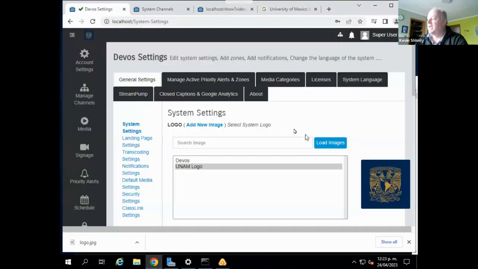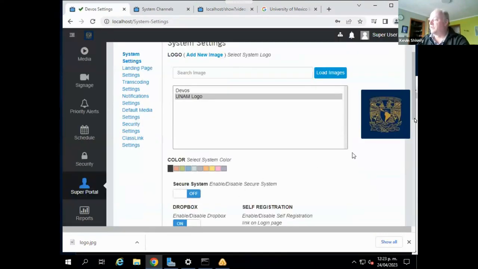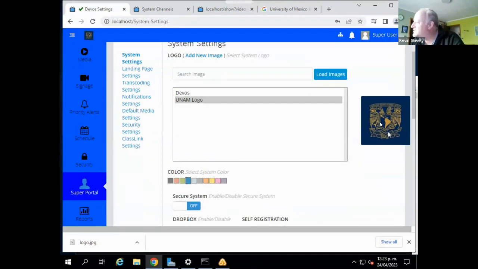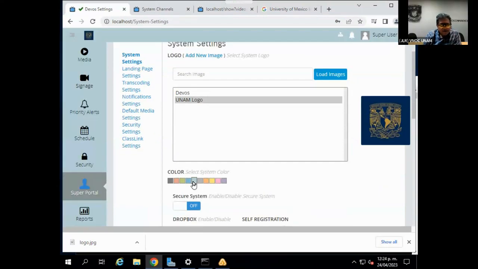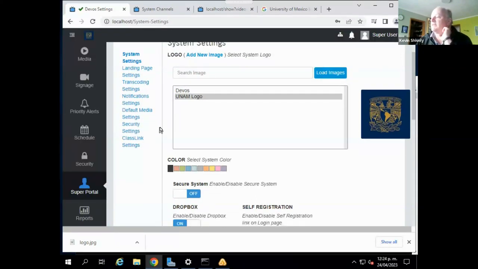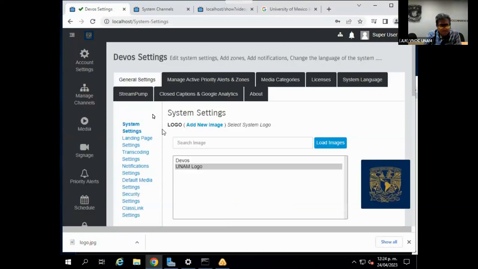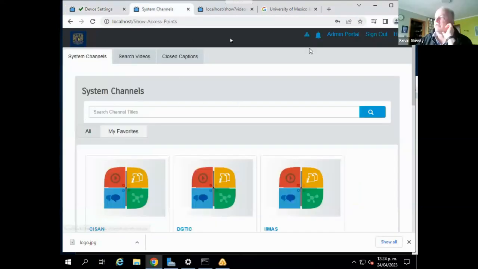And if you want to change the colors, let's say you want to make it closer, we don't really have a good blue that matches this blue. Unfortunately, you're limited to the colors in our palette here. It would be better if we had a better color there. We might be able to do something about that, and I'll ask if that's possible. But it's limited right now, and it's only going to change the background of the menus and things. It doesn't change the colors on every page, because a lot of the pages like this are just white. Actually, it does change up here.